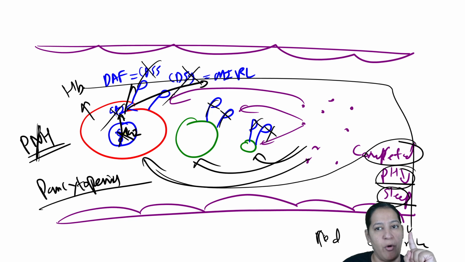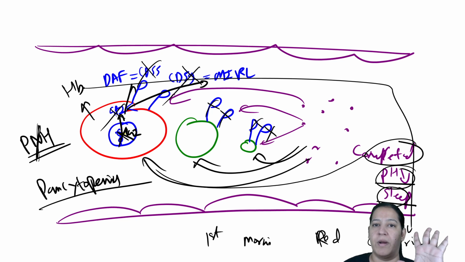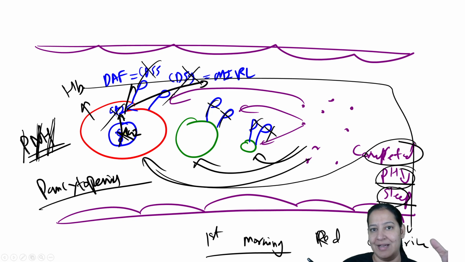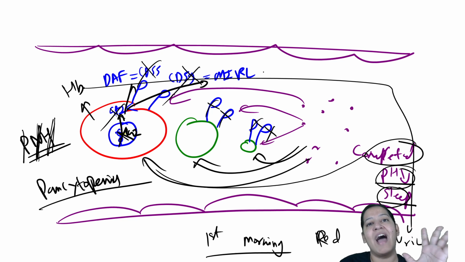Which urine? The first morning urine. The first morning urine becomes red in color always, and the rest of the urine is normal. Have you got it? So that is hemoglobinuria, paroxysmal nocturnal. So hemoglobinuria is occurring only during night, and paroxysmal means attack. So between two nights, during the day, the patient is absolutely normal. So during night only, the patient is having hemoglobinuria. Otherwise, he is normal.